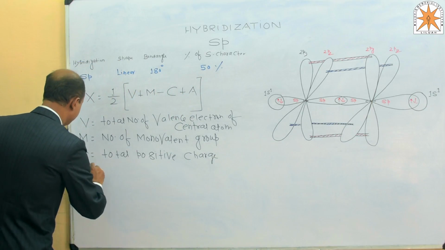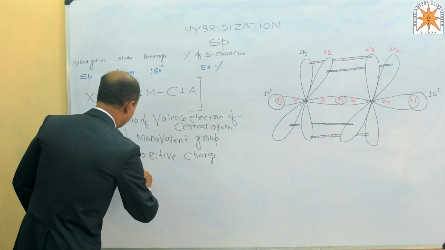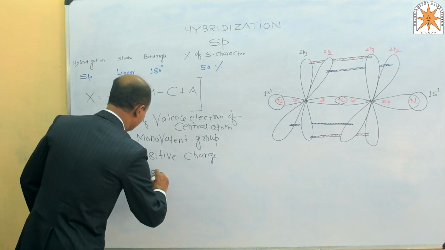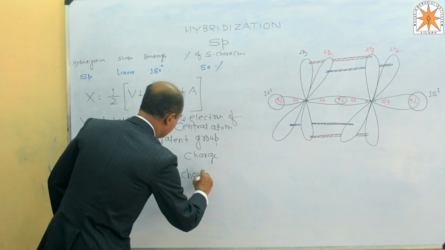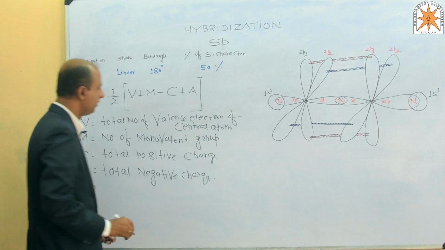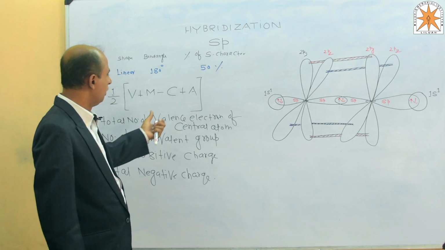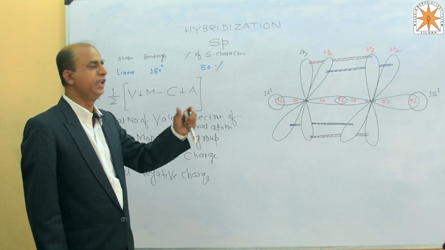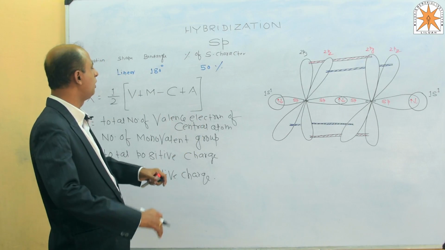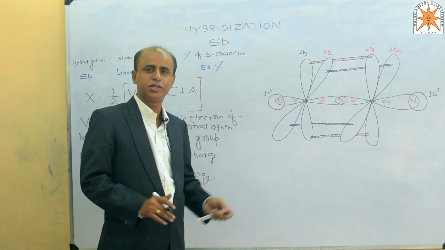And A is the total negative charge. So this is the basic formula on the basis of which we have to calculate the nature of hybridization found in any organic compound or any inorganic compound also. That's all for today. Thanks.